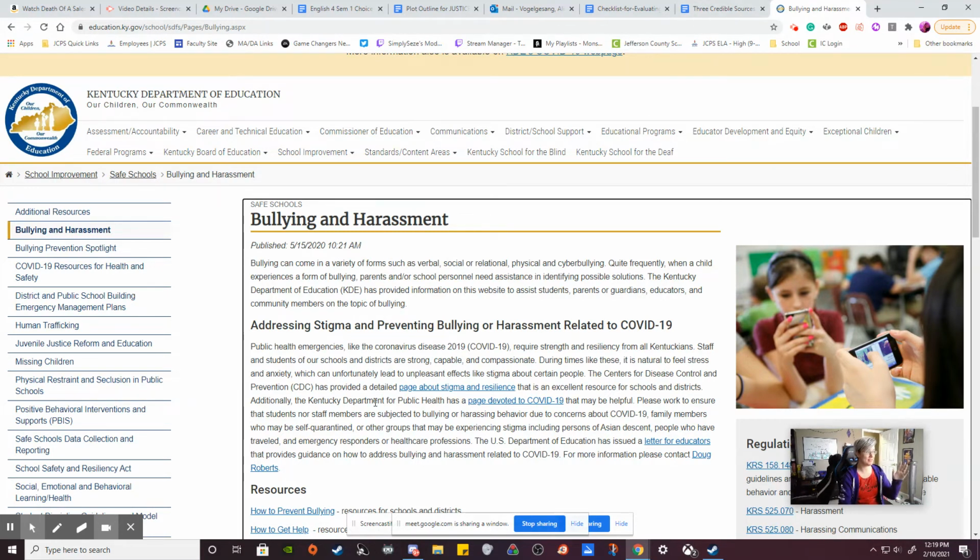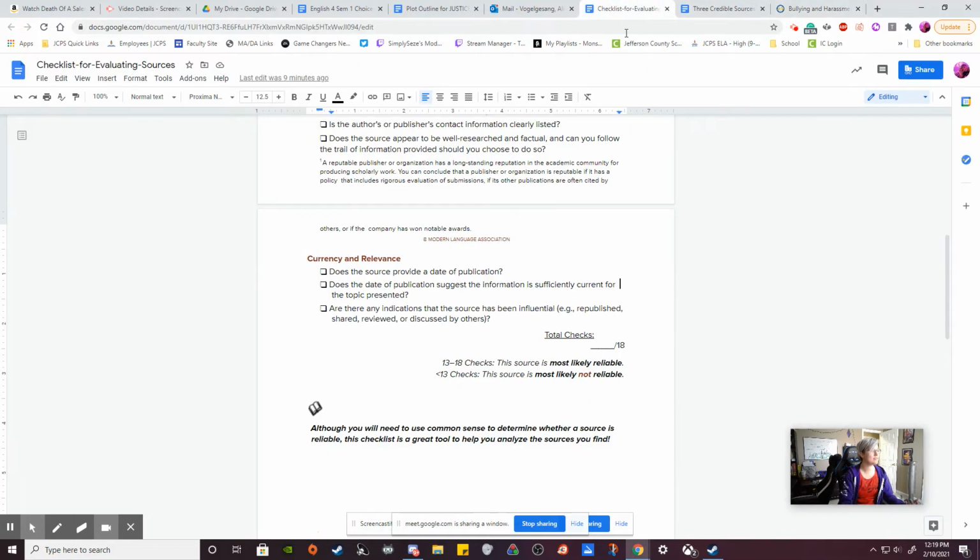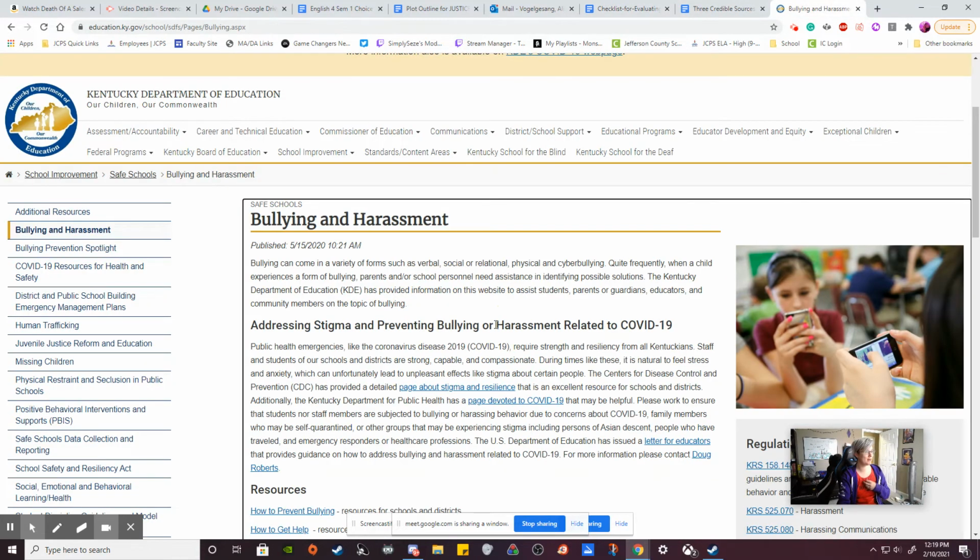So we know that this is relevant because it was literally almost a year ago. This was updated with COVID-19, we now know, because we're looking at this COVID-19 stuff. So that's absolutely a date of publication. Does the date of publication suggest that the information is sufficiently current for the topic presented? Yeah, we just talked about COVID-19. We just saw that. Right here, harassment related to COVID-19. It's up to date. It's very good information.